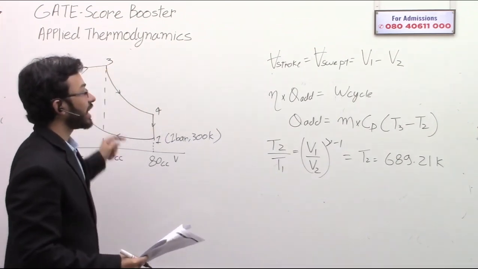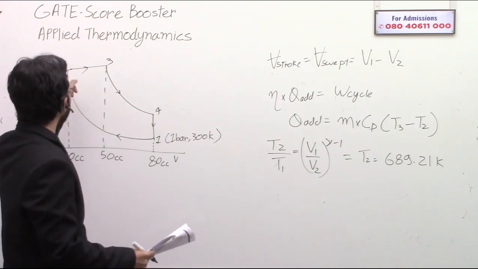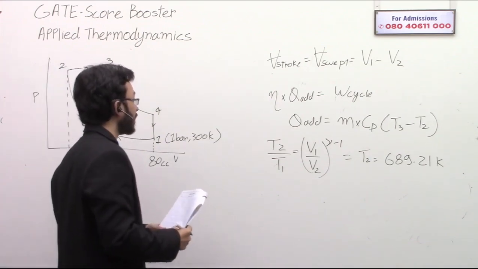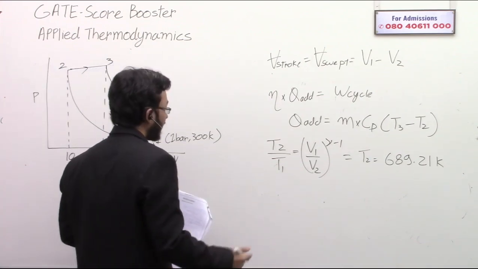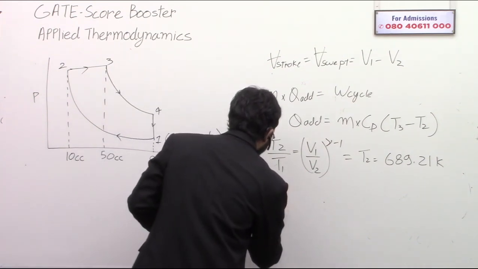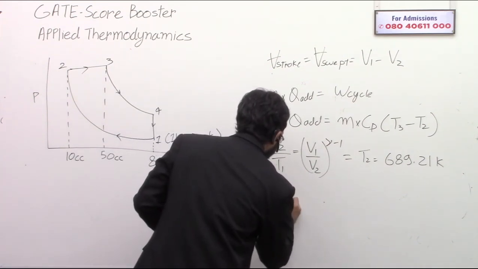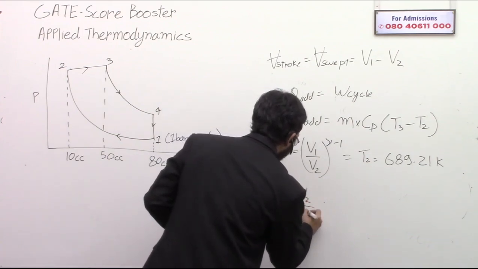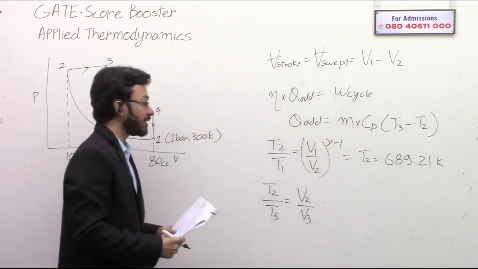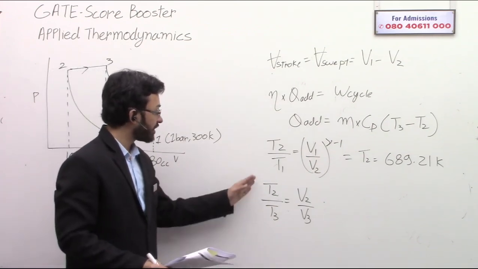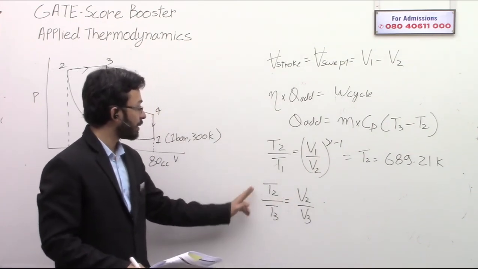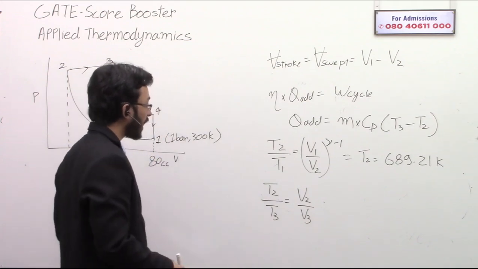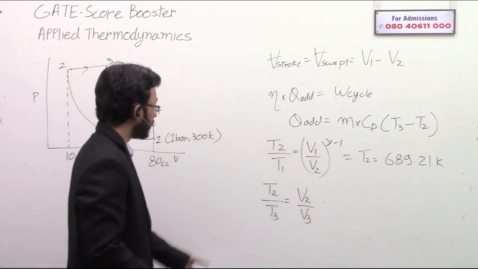Now see the second point. From 2 to 3 is an isobaric process. In an isobaric process, I can write T2 by T3 is V2 by V3, since the pressure is constant. Correct? Since the pressure is constant, the temperatures are in the ratio of the volumes. So V2, V3 are known, T2 is known.